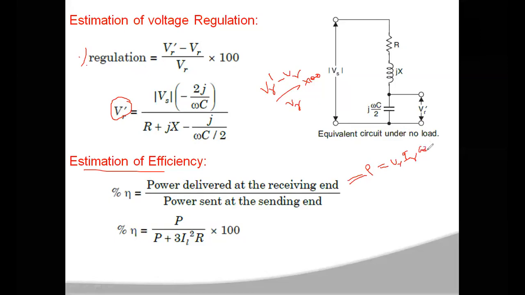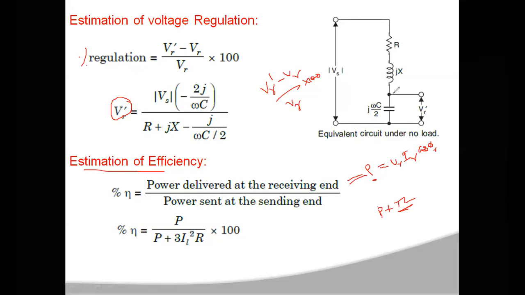So this is the receiving end power. We have represented this receiving end power with P. Then the sending end power can be written as P plus total losses. So total losses you have to consider. So what are the total losses?